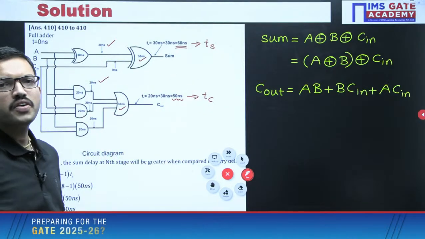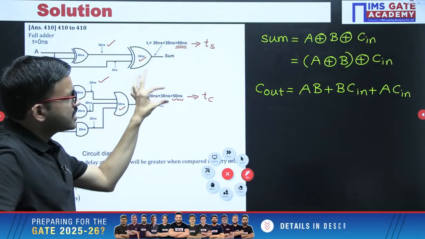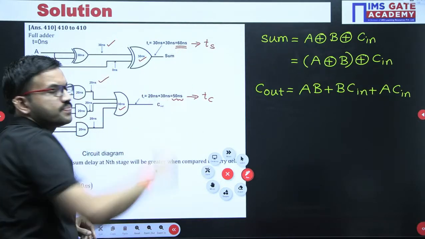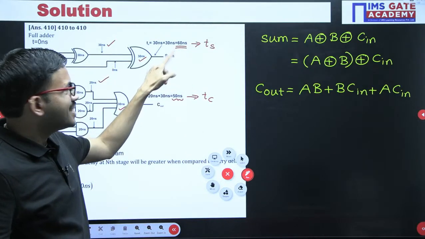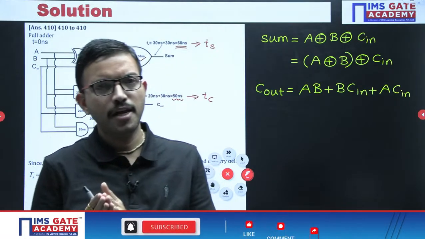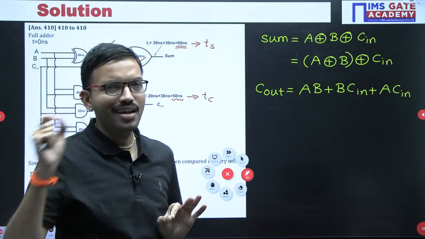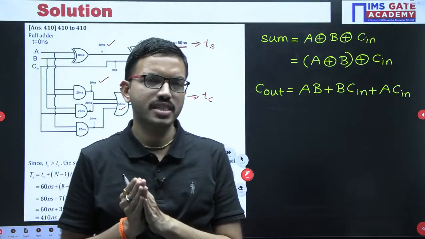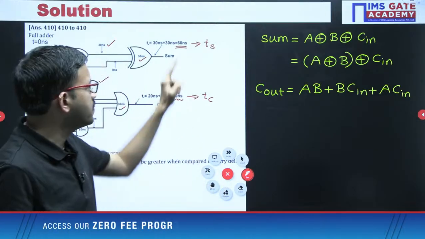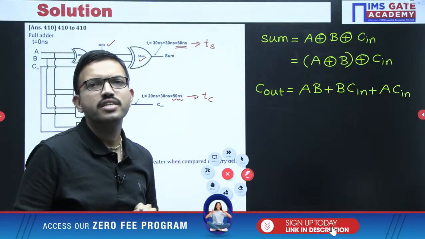So this is the sum delay of a particular full adder. This is the carry delay of a particular full adder. Now just observe among these two, which one is the larger? 60 nanosecond is the larger. So while you are calculating the worst case delay, since sum delay is larger when compared to carry delay, even at the last stage or leftmost stage, the sum delay will be larger when compared to carry delay. So no need to calculate both.